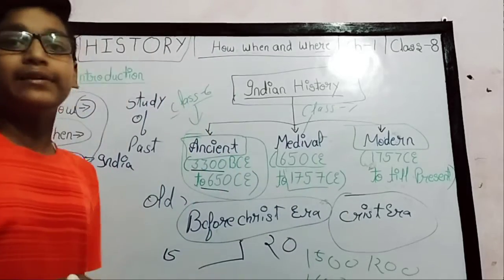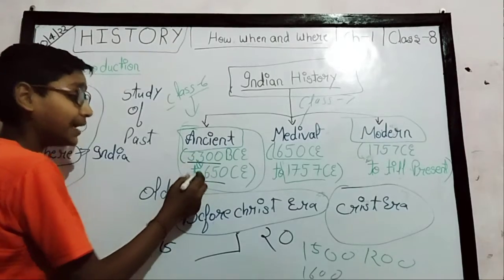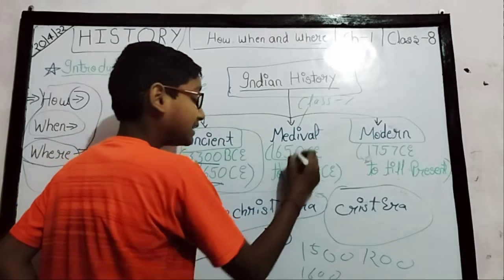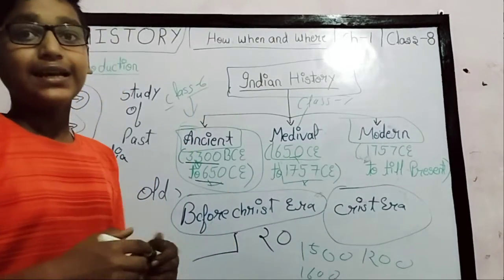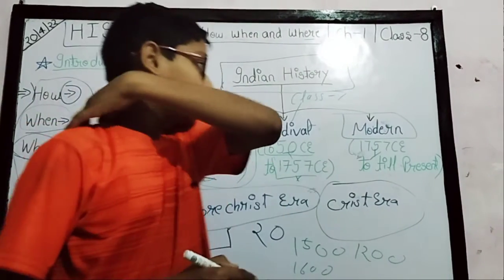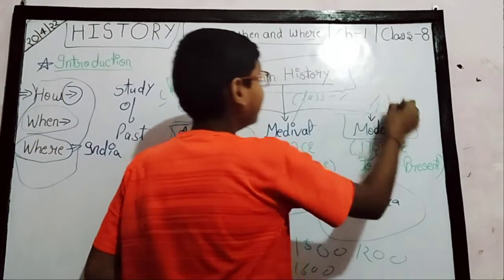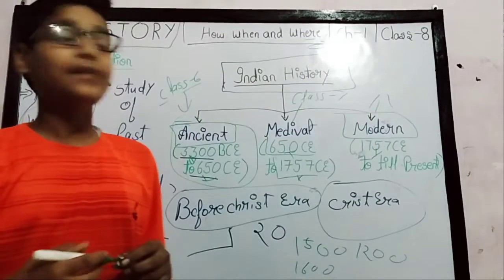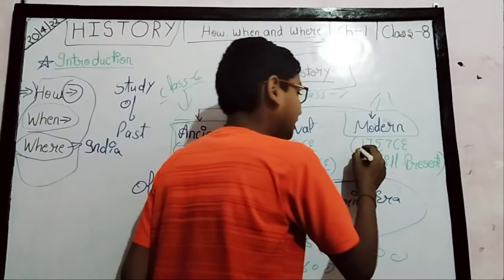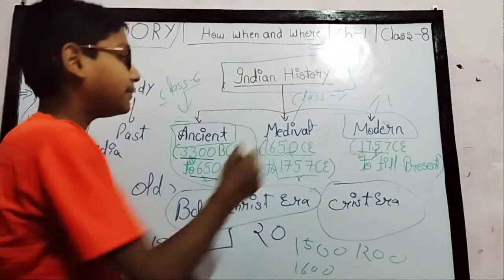Now modern history. As you can see, from 3300 BCE to 650 CE is ancient, from 650 to 1757 is medieval, and from 1757 till present is modern history. We will study modern history in class 8th. This chapter, how, when and where, is part of modern history. Modern history starts from 1757 CE till present.